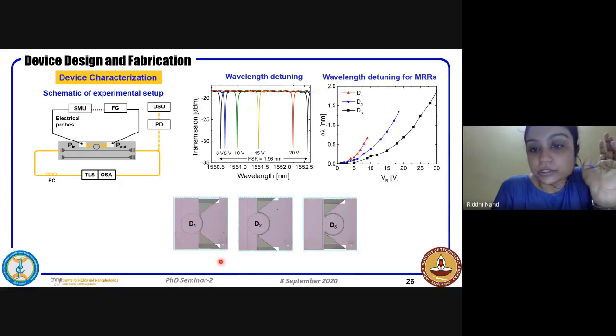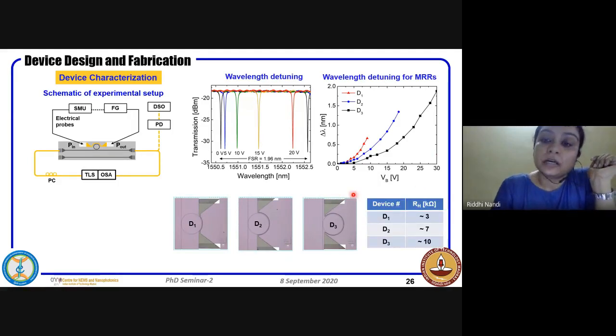For the other two devices also, we could calculate by applying the bias and we could see the shift in delta lambda, the resonance wavelength shift, because of the applied bias. A smaller device has a smaller microheater with lesser length and hence the resistance is low. So we wanted to restrict the amount of current that we are giving into the device so that it is prevented from burning. That's why we have different power values for the 3 different lengths of devices. From the IV characteristics, we could extract the resistance of each of the heaters and they were nearly okay, they do follow a relationship.